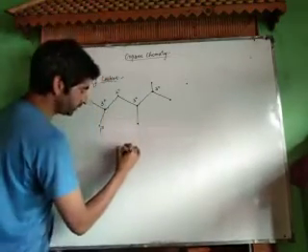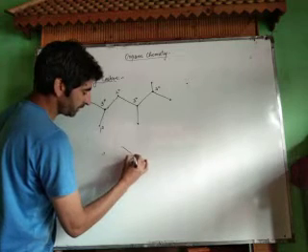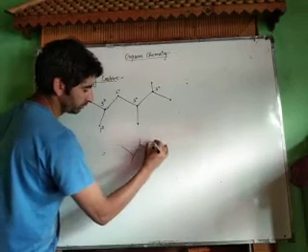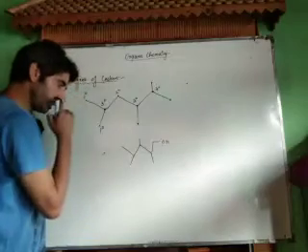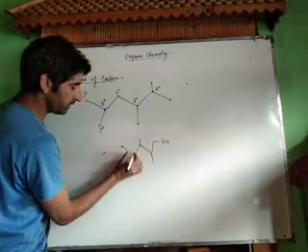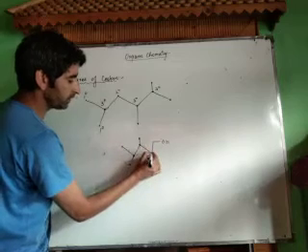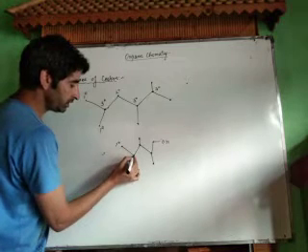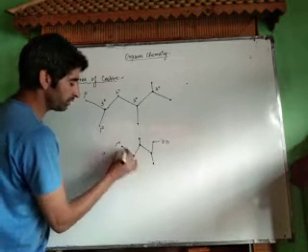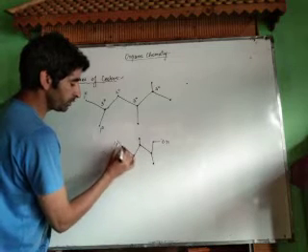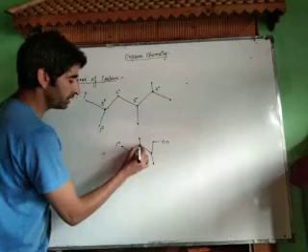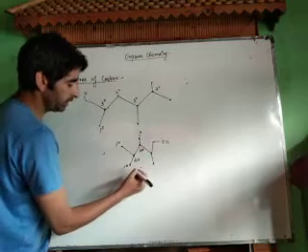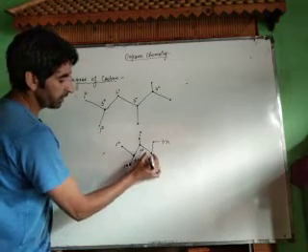Now let us take one more example. Now see, what is the degree of carbon over here? This is carbon, this is carbon, this is carbon, this is carbon, this is carbon, this is carbon, this is carbon, this is carbon. This carbon is directly attached to only one, it is 1 degree. This carbon is directly attached to only one, 1 degree. This carbon is directly attached to 1, 2 and 3, it is 3 degree. This carbon 1, 2 and 3, it is 3 degree. This carbon only 1, it is 1 degree. Now this carbon is directly attached to only 1, it is 1 degree.